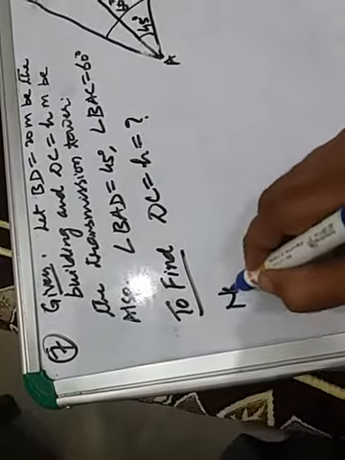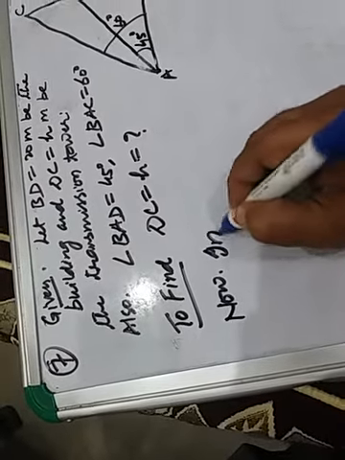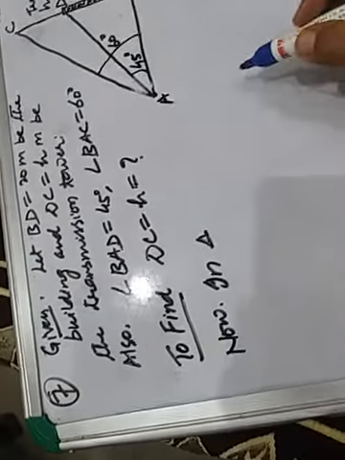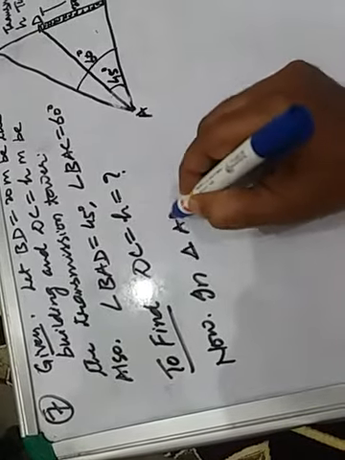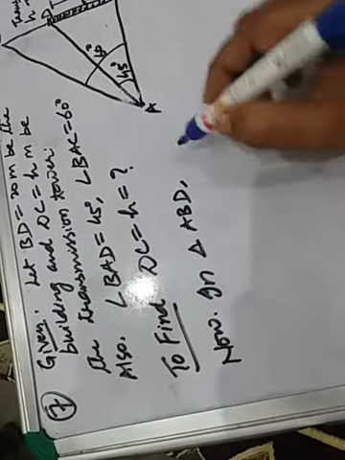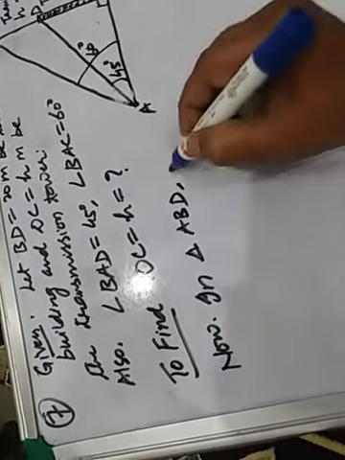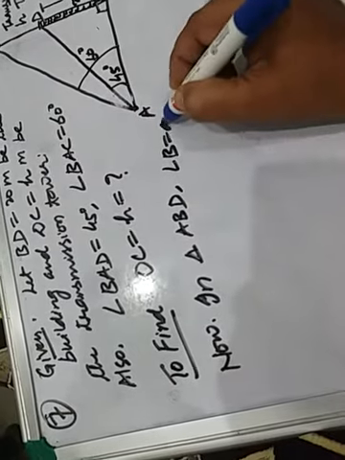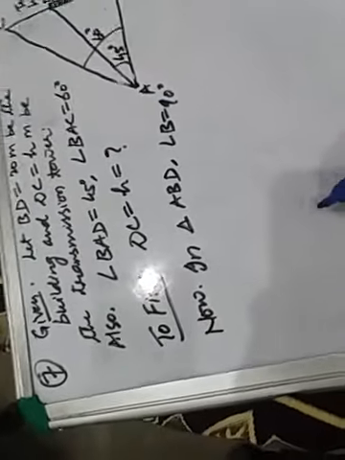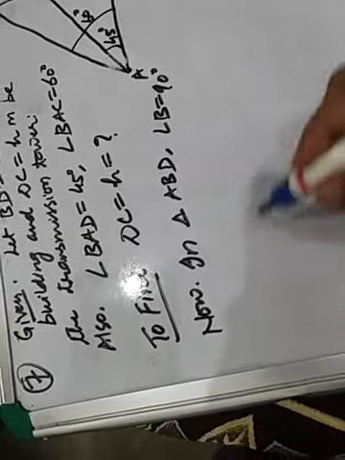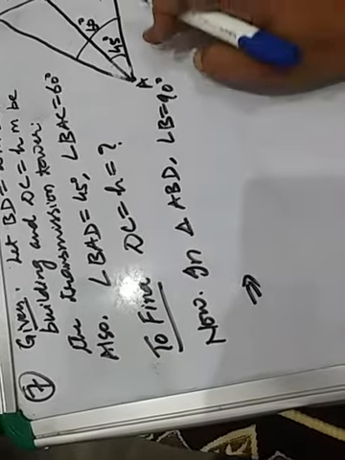Now in triangle ABD, angle B equal to 90 degree. Clear, children? This implies that tan 45 degree.